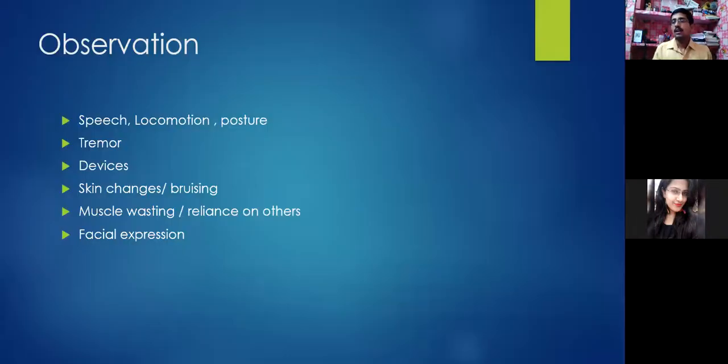Now, what we should do during the observation of the patient, because it is the part which comes after the demographic data. In the demographic data, we will check the basic demographic data along with the chief complaint. And the chief complaint, I think you all are very well aware, should always be in the language of the patient. How the patient is telling you, you should just note it down. No anatomical terminologies have to be used, only layman terms. If the patient is saying that I am having pain and burning and tingling and pin pricking, you just write it down as it is: the pain with burning, pin pricking, tingling, whatever the complaints.